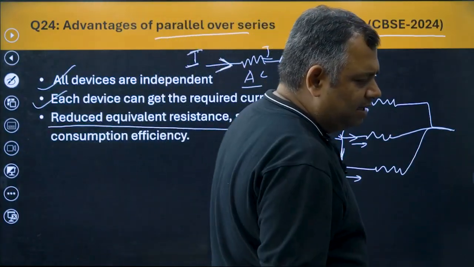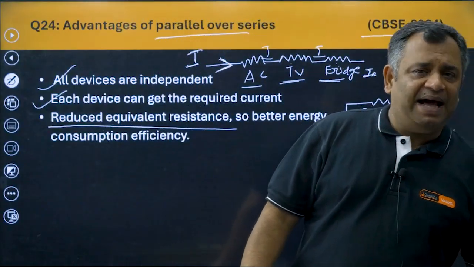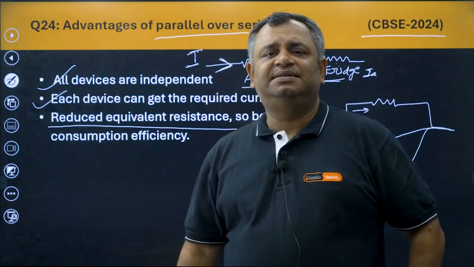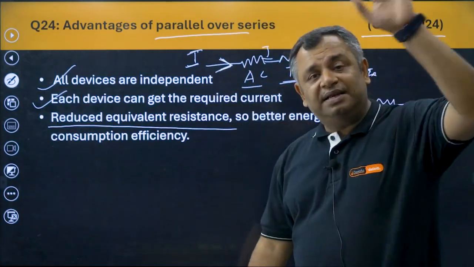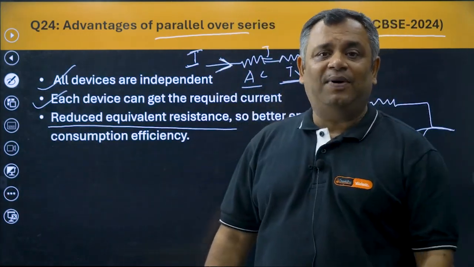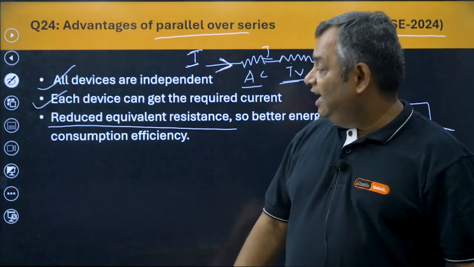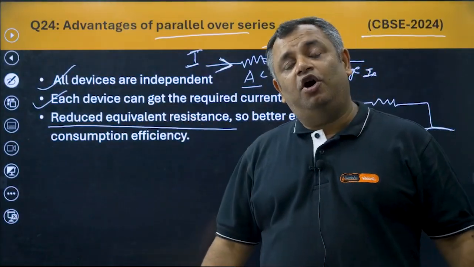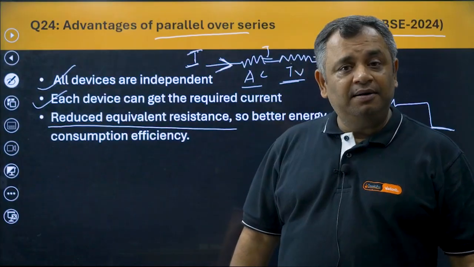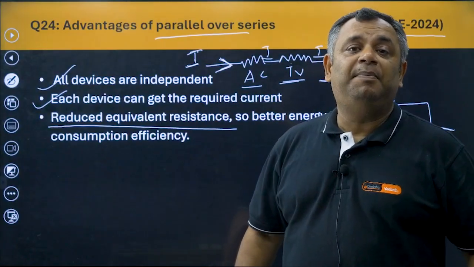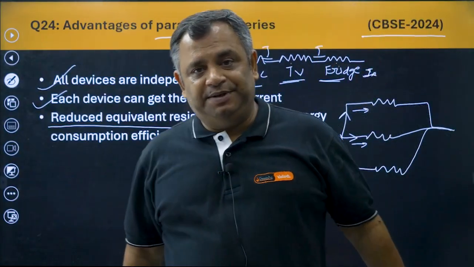Now, next is, it reduces the equivalent resistance. We have just read that the resistance in parallel is always lesser than resistance in series. So the overall resistance of the entire wiring in the house would be lower if all the appliances are connected in parallel, which will result in better energy efficiency.